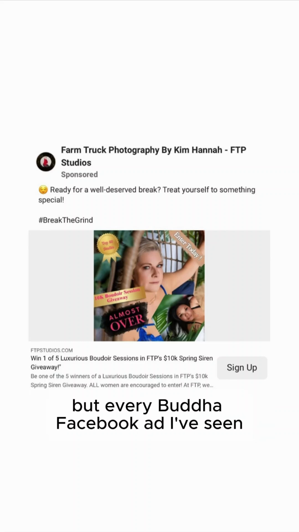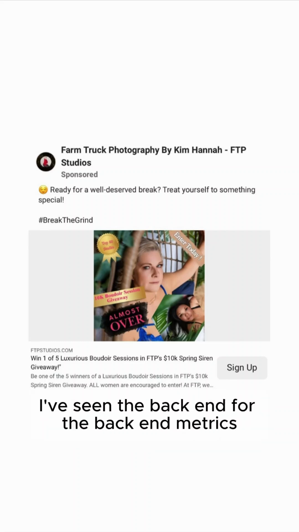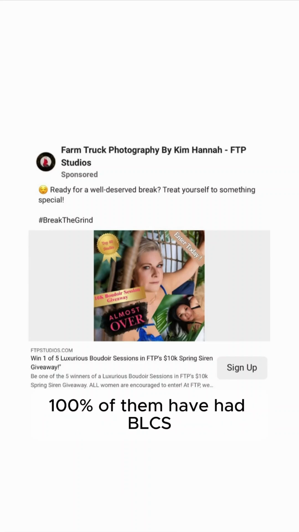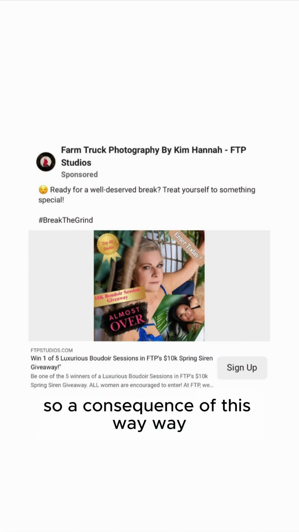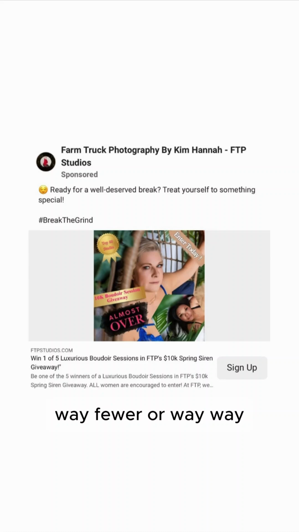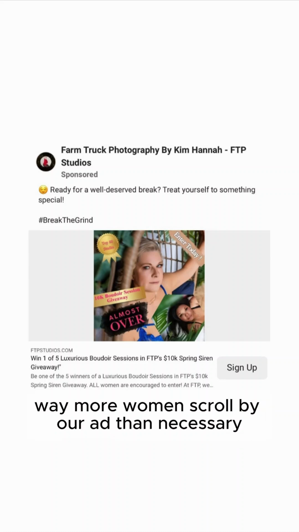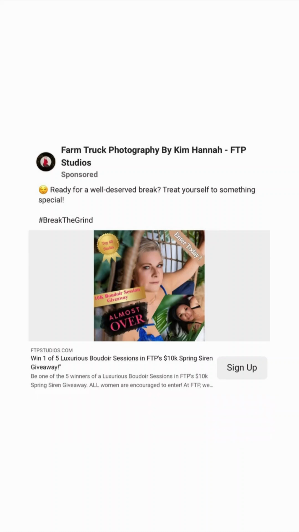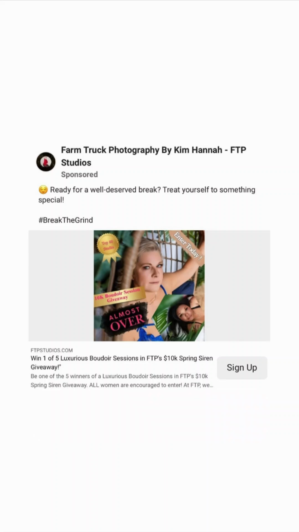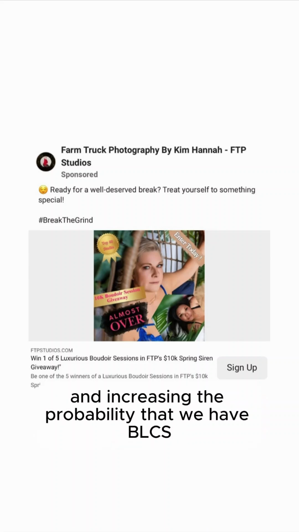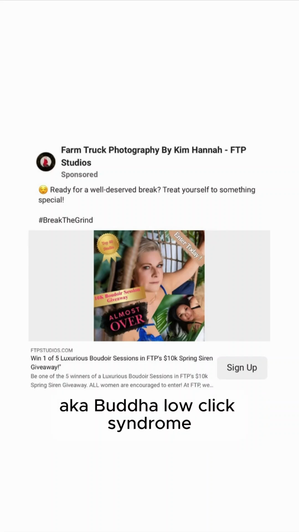But every Boudoir Facebook ad I've seen, I've tested, I've seen the backend metrics for, 100% of them have had BLCS, Boudoir low click syndrome, because everyone's making the same mistakes as everyone else. So the consequence of this is way more women scrolling by our ad than necessary, pulling our unique CTR under 6%, and increasing the probability that we have BLCS, aka Boudoir low click syndrome.